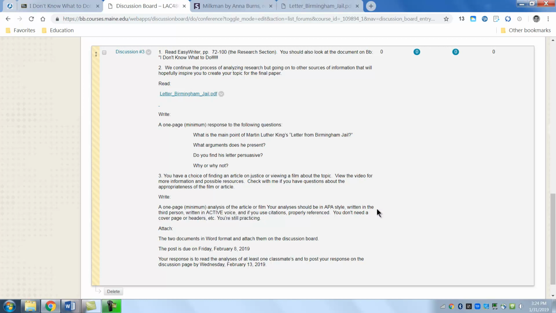So APA style, written in third person, active voice, and if you use citations, probably a reference. This is because you need to practice writing this way. And you're going to attach 2 documents. Again, you can attach them on the same post. You don't have to have 2 different posts if you don't want to. But two documents on your post by Friday, February 8th, and you respond by February 13th.